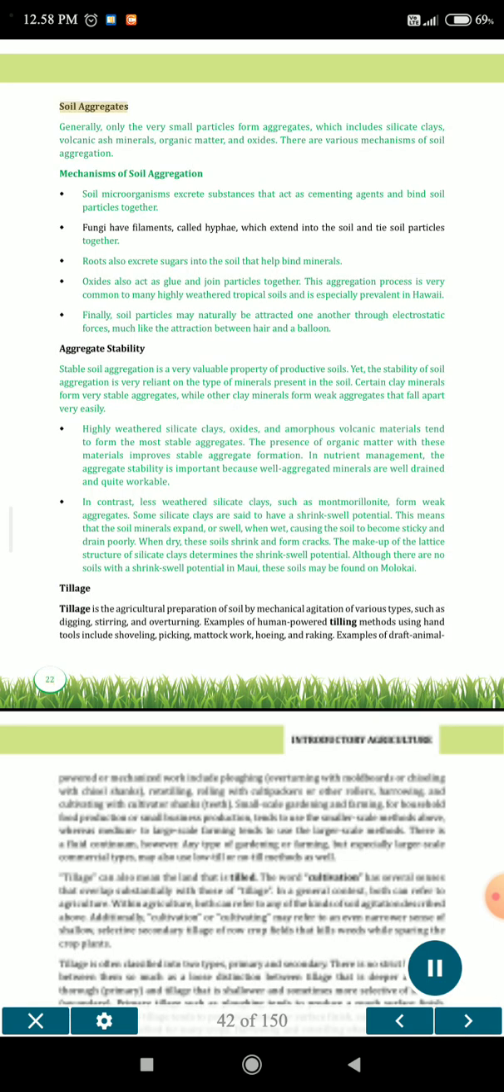Source. 22. Soil aggregates. Generally, only the very small particles form aggregates, which include silicate clays, volcanic ash minerals, organic matter, and oxides. There are various mechanisms of soil aggregation. Soil microorganisms excrete substances that act as cementing agents and bind soil particles together.